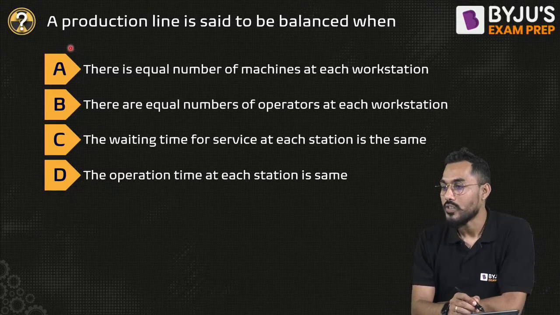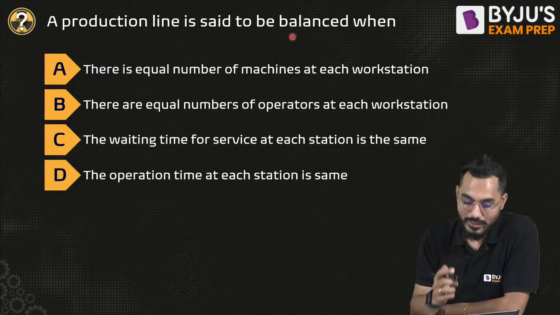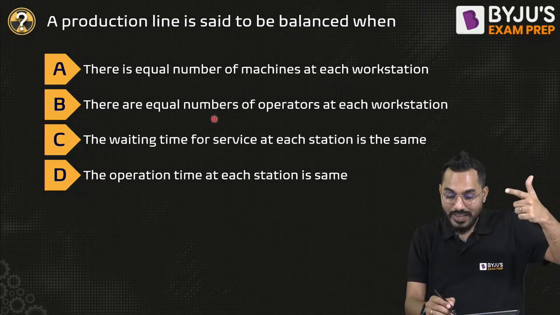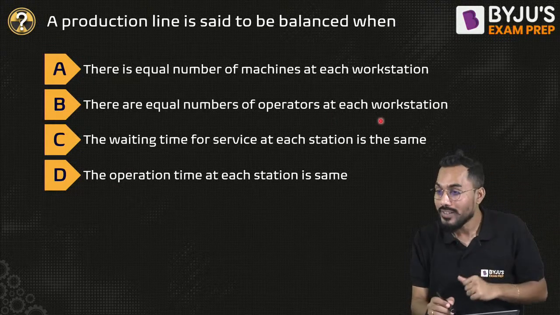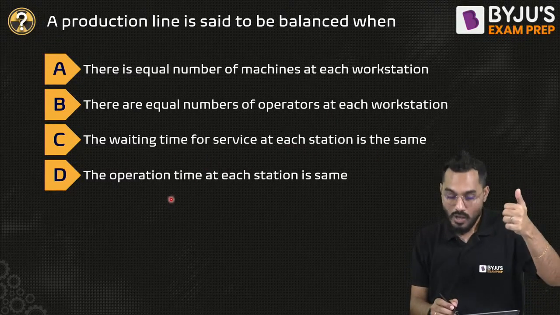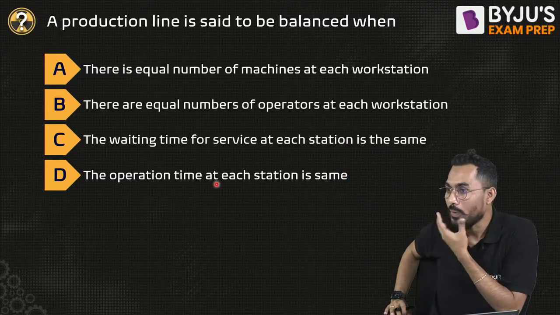And this will be the last question. A production line is said to be balanced when there is an equal number of machines at each workstation, or there are equal numbers of operators at each workstation, or the waiting time for service at each station is the same, or the operation time at each station is the same. What will be that? The operation time at each station is the same.